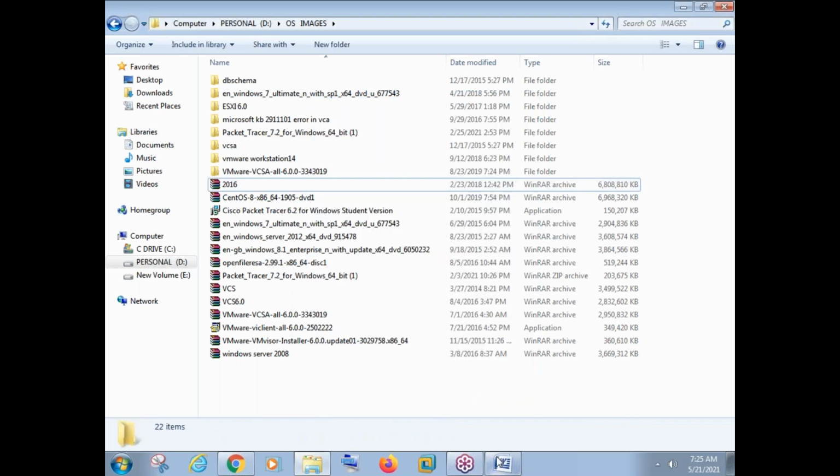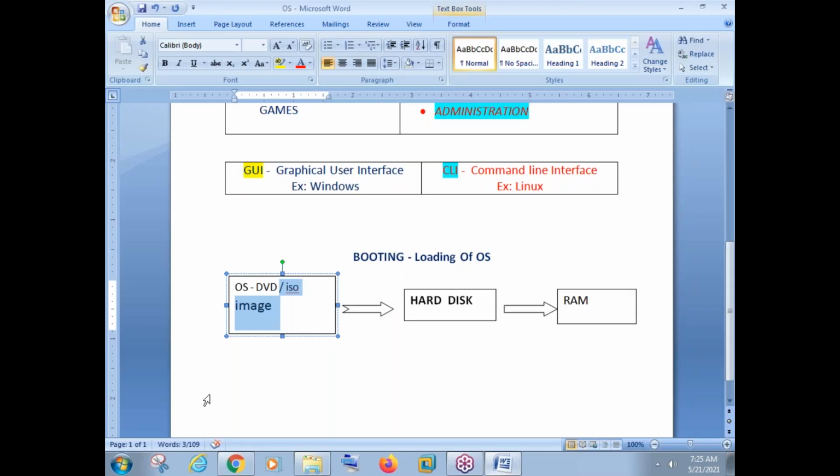Just remember one thing: from today, whenever you take any software in a company, the majority of software comes as an ISO image. It does not come on a CD or DVD. So what we have to do is download this ISO image, and this image we need to install on our hard disk. This process is called the installation process. I'll just make a note here, it will be easy for you to remember.